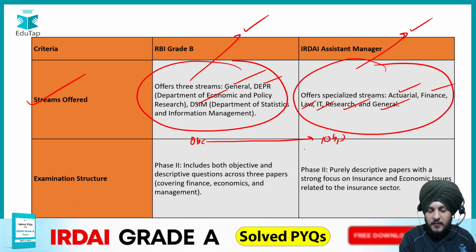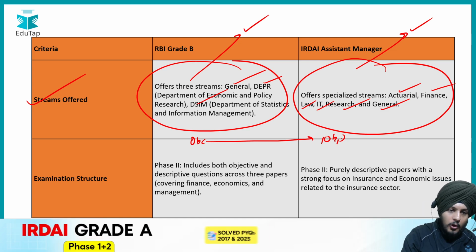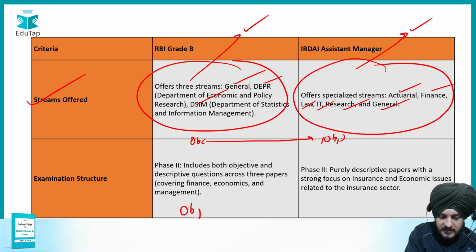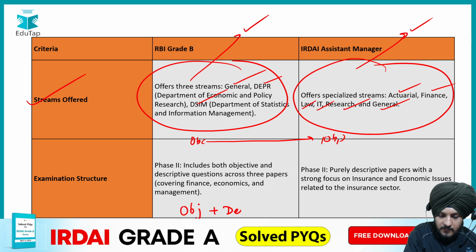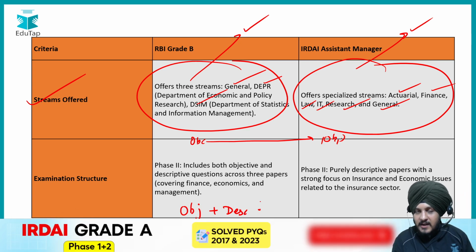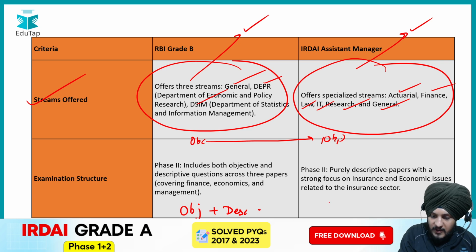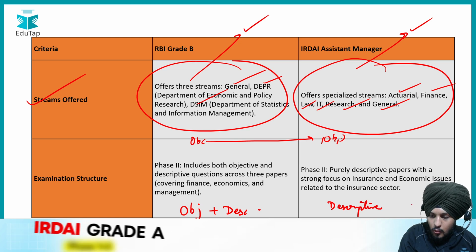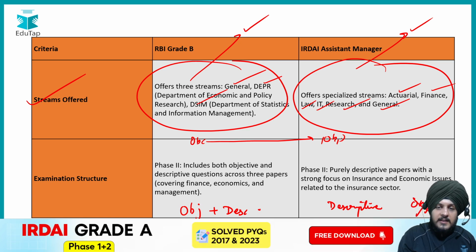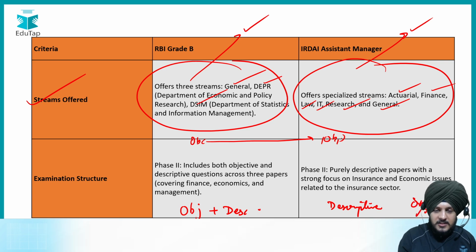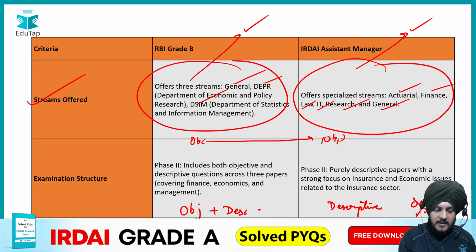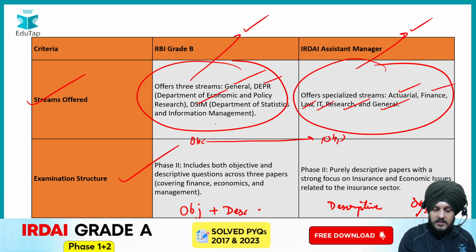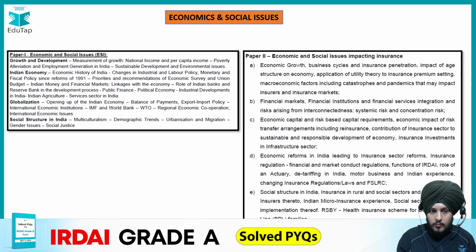But if you talk about phase 2, now here is a twist. In RBI Grade B phase 2, we have a mixture of objective type questions as well as descriptive type questions. Whereas in the IRDA Assistant Manager exam, we have a purely descriptive paper. So there are no objective type questions in phase 2 of IRDA Assistant Manager. That is, I would say, the main difference in the pattern of both examinations, and I hope it is pretty clear to you.